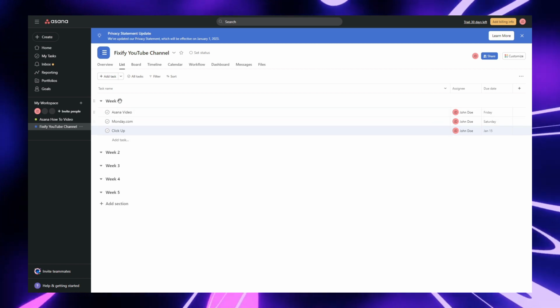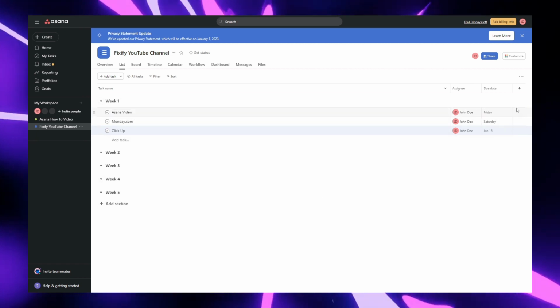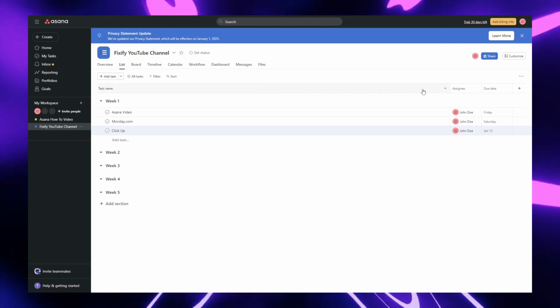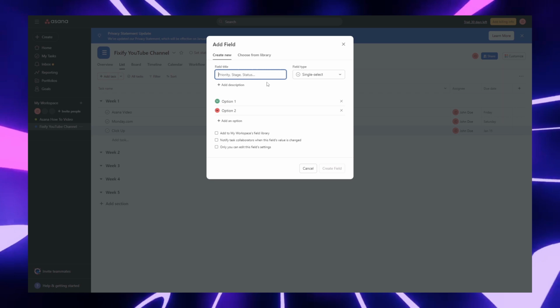There we go. And we can do the same thing for every single week. We're only going to show you really just for week 1. Up here where it says task name, we have the assignee and due date. We could add more tasks or more options.